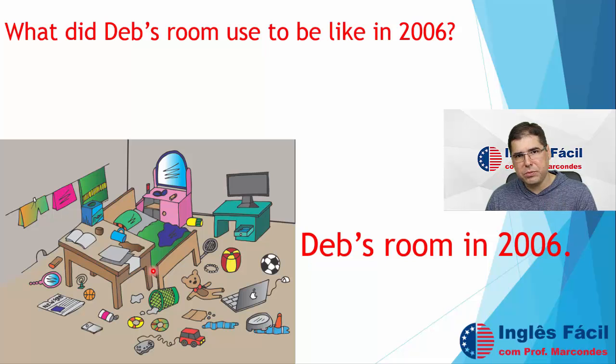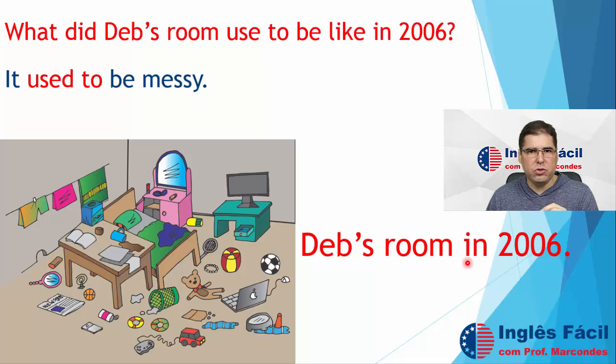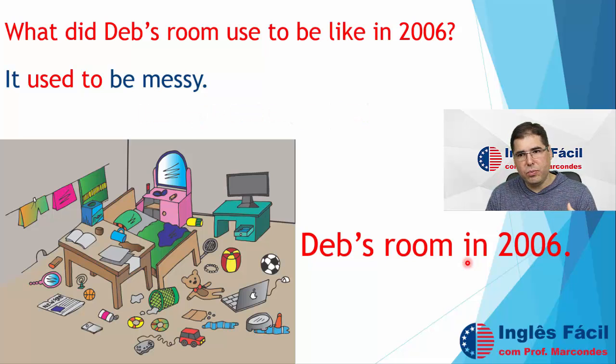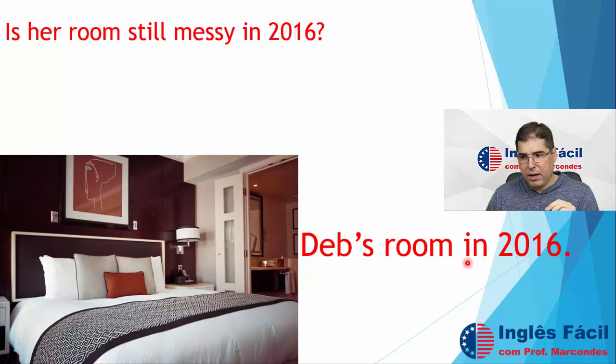Now, let us practice a bit. What did Deb's room used to look like in 2006? Look at the picture here. This is Deb's room in 2006. What did Deb's room used to look like in 2006? It used to be very messy. Do you guys know what a mess is? A mess is when everything is out of place, right? When you don't organize things, you make a mess, okay? So, it used to be a messy room, okay?